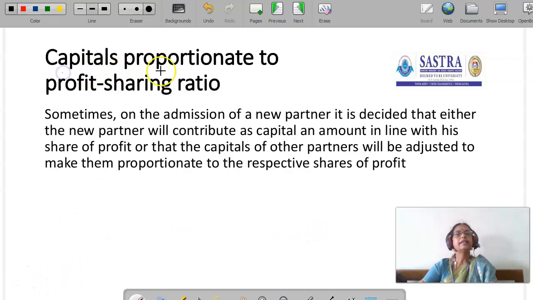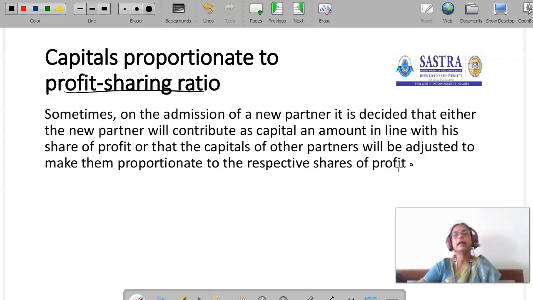Then the next topic is capital proportionate to profit sharing ratio. Sometimes on the admission of a new partner, it is decided that either the new partner will contribute as capital an amount in line with his share of profit, or that the capital of other partners will be adjusted to make them proportionate to the respective share of profit. So here sometimes they make some adjustment.